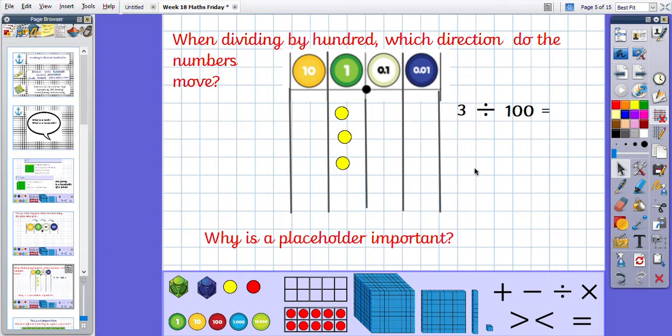Today we need to move 2 places, because when we move 1 column we become 10 times smaller, another column 10 times smaller, and 10 lots of 10 is 100. So if we move 2 columns we become 100 times smaller.